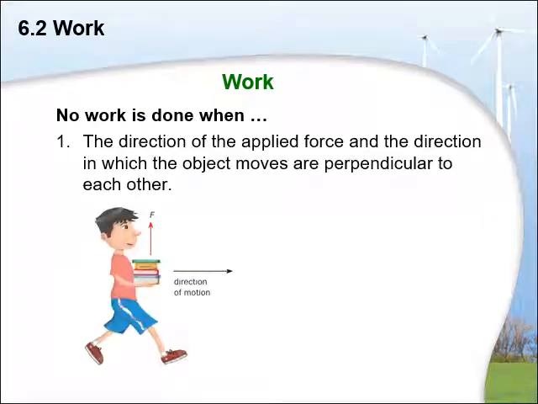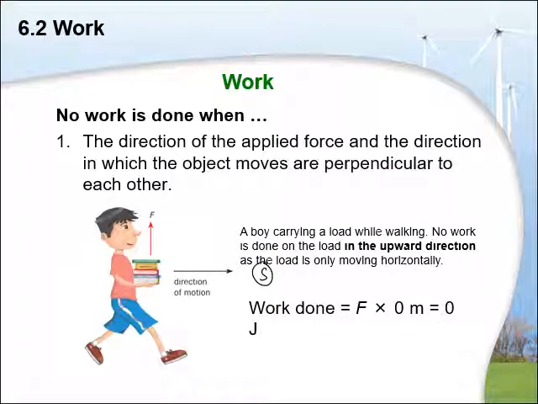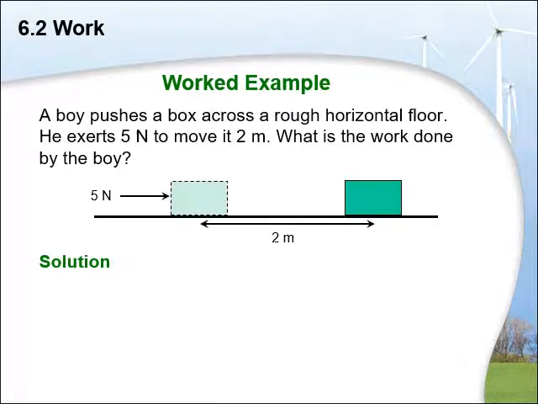Let's consider this. If you are considering the motion of this boy who is moving in this direction, then that means displacement is in this direction and force is directed upwards. So we can easily predict that there is no work done here. Why is that so? Because force is having a different direction as compared to displacement. Had they been in the same direction, then only work would be there.